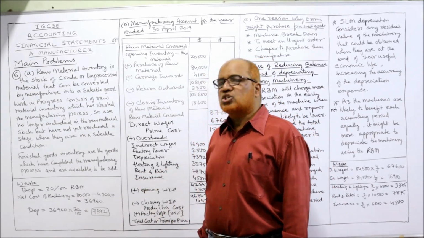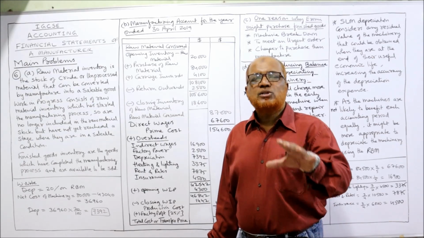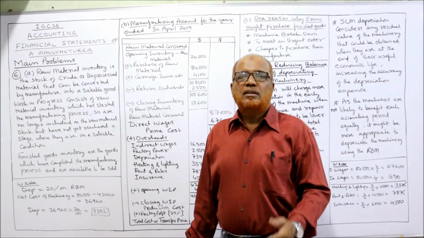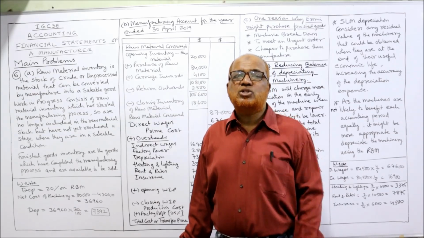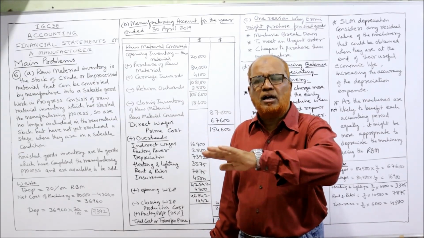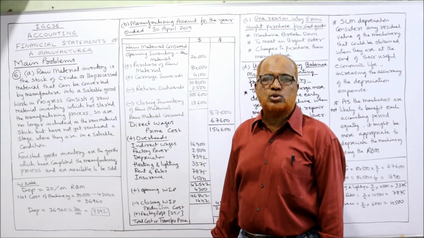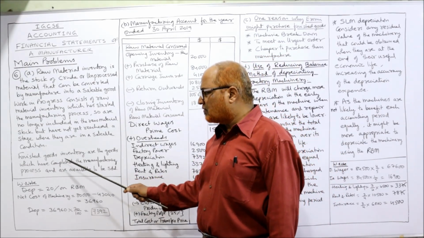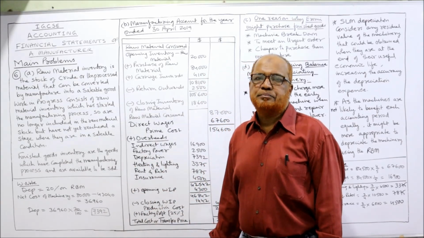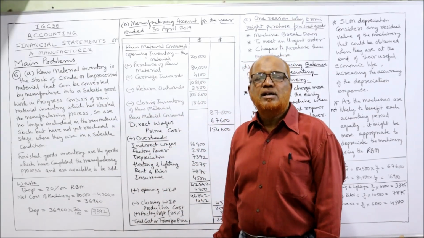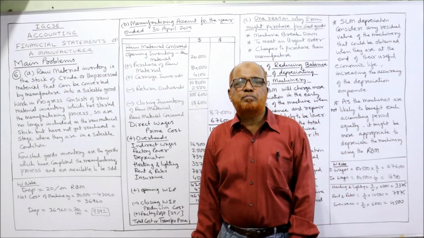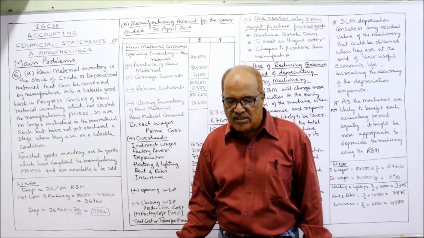Now the last is finished goods inventory. That means those goods on which work is 100% completed. The goods are in saleable condition, ready for sale. So those items on which work is 100% completed are called finished goods. Finished goods inventory are the goods which have completed the manufacturing process and are available to be sold. These are the three different types of inventory. In examination, very frequently a question will be asked: explain the three types of inventories. So just now I have given the explanation.